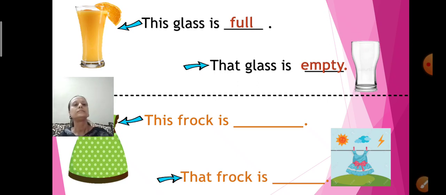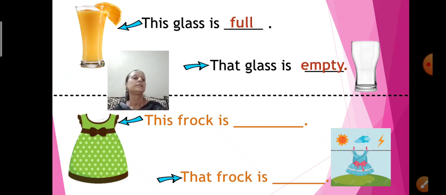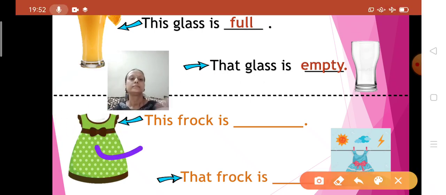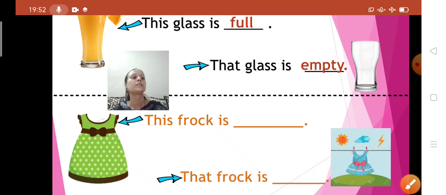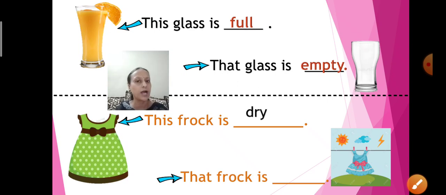Now, see this. What is that? Frog. A beautiful frog. But there is nothing on the frog. The frog looks very pretty. This frog is, how is the frog, children? This frog is dry. What is the spelling of dry? It's D-R-Y, dry. So the sentence is, this frog is dry.